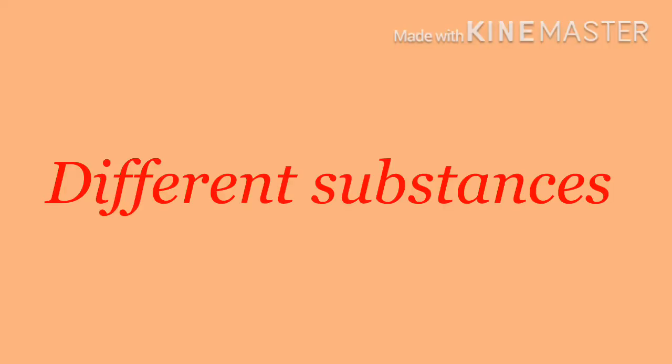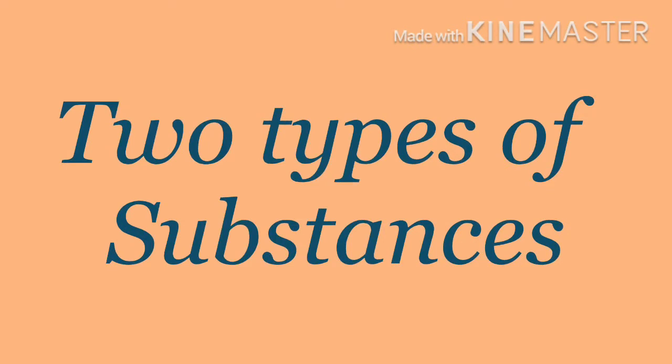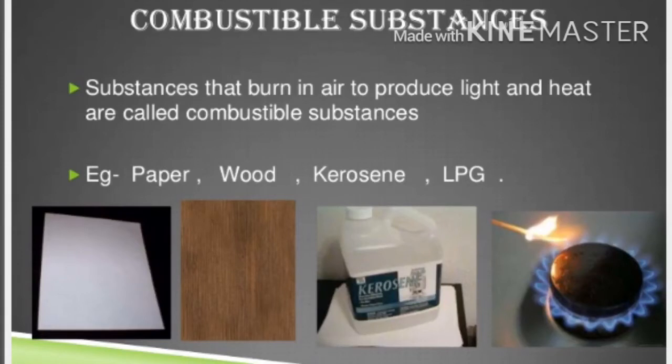Next we will learn about substances, because in our surroundings we find different types of substances. Some substances burn fast, some take time. Related to the combustion process, there are two types of substances. First is the combustible substance. A combustible substance is one that burns in air and produces heat and light. For example, paper, wood, kerosene and LPG.